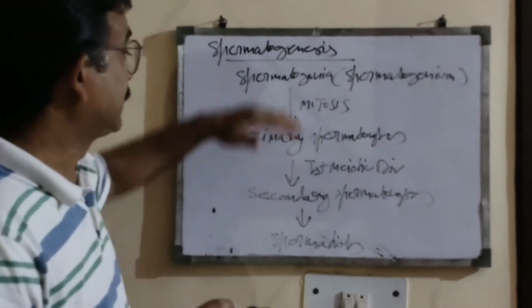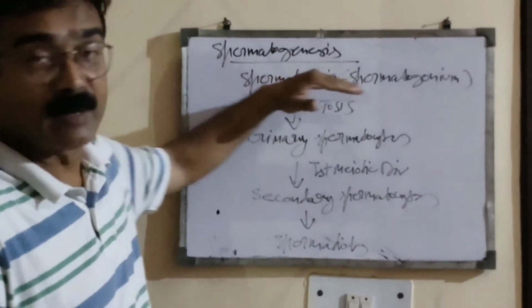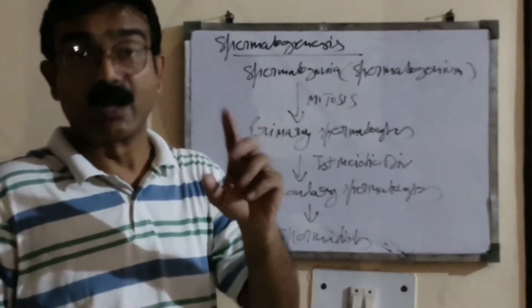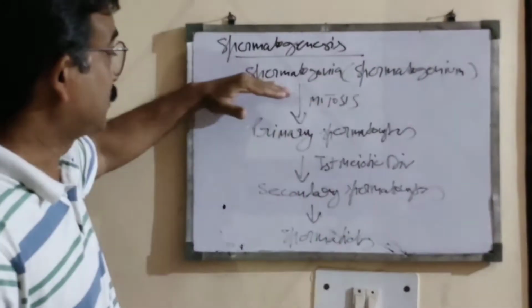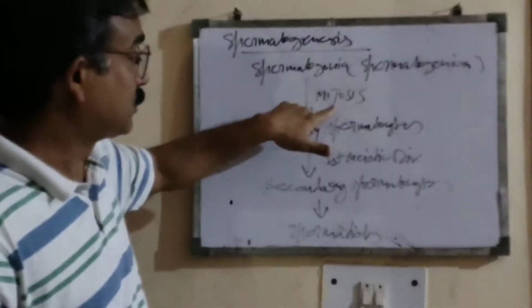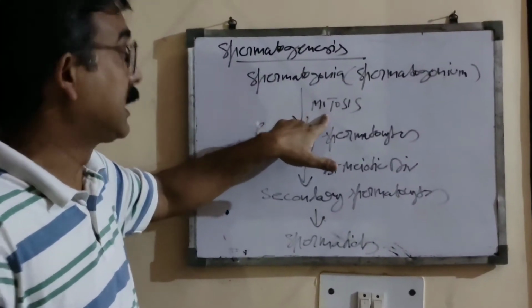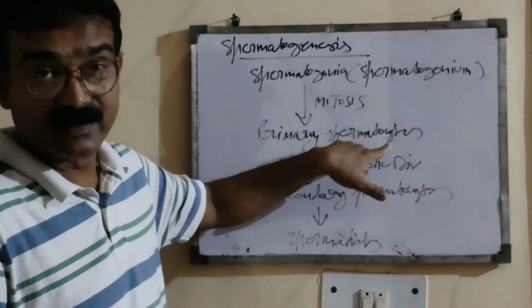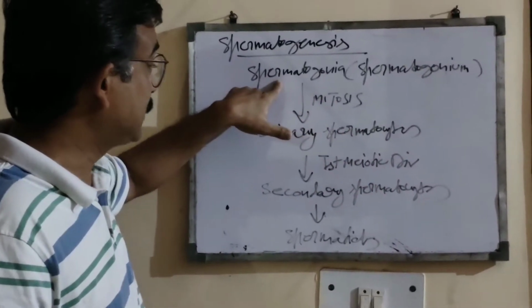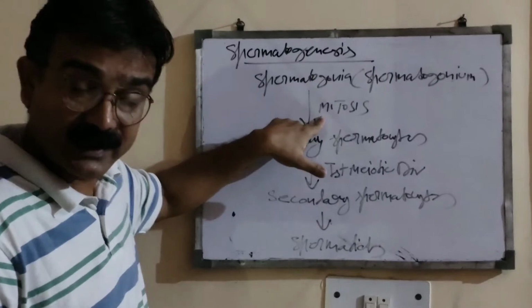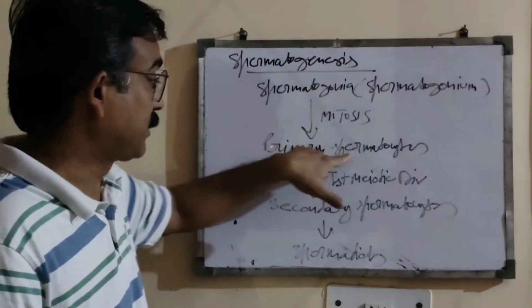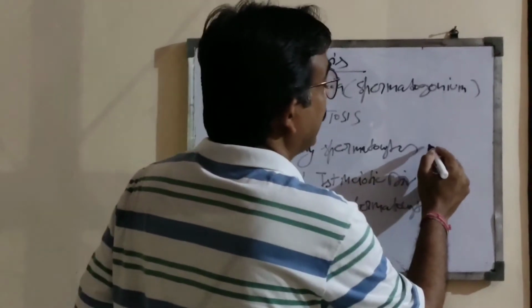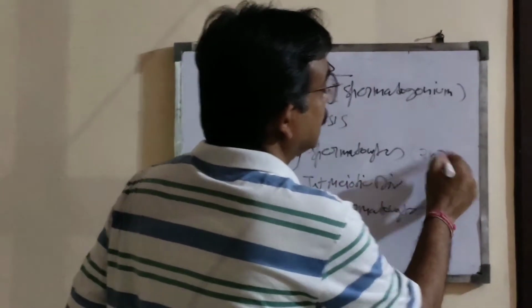Suppose these spermatogonia, or spermatogonium, has 23 pairs of chromosomes. So when these spermatogonia divide by mitotic division and form primary spermatocytes, the number of chromosomes remains diploid in such condition.